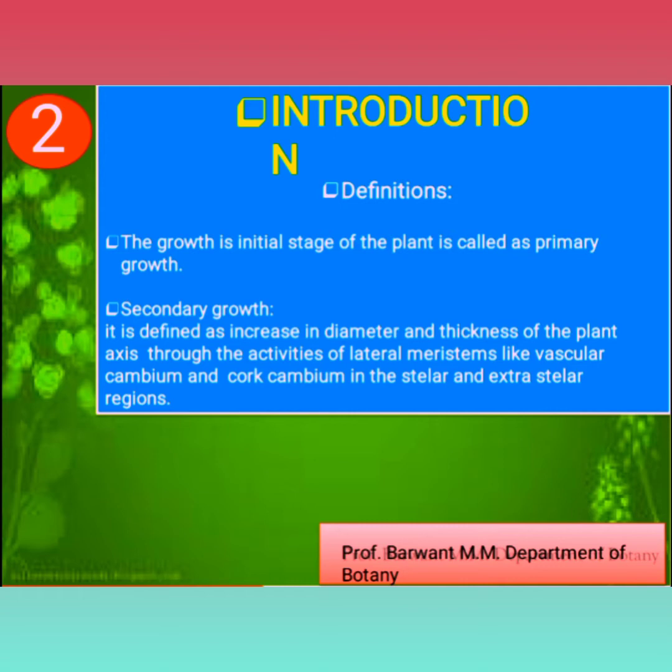Then what is the secondary growth? It is defined as an increase in the diameter and thickness of a plant axis through the activity of lateral meristems, like the vascular cambium and the cork cambium, in the stelar and extrastelar regions. That is considered as secondary growth. In this secondary growth, there is an increase in the diameter and thickness of a plant.